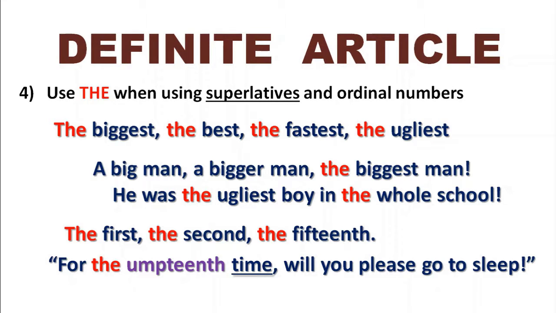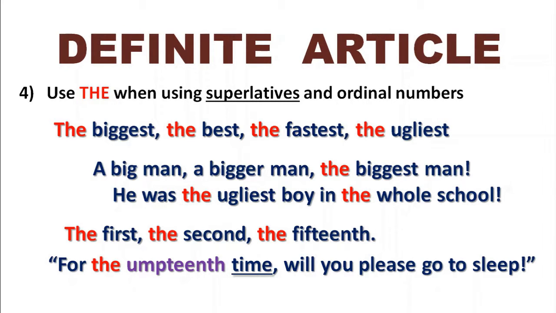For the umpteenth time, will you please go to sleep? That means that I've told you to go to sleep, or I've asked you to go to sleep many times before. I haven't counted exactly how often I've told you. So I'm not going to say for the 12th time or the 13th time or the 14th time. I'm going to say for the umpteenth time. It's an indefinite amount, but it's a lot. I've asked you to go to sleep a lot and you're still awake. So for the umpteenth time, we're using the ordinal number before the noun time. So we use the definite article the. For the umpteenth time, will you please go to sleep?